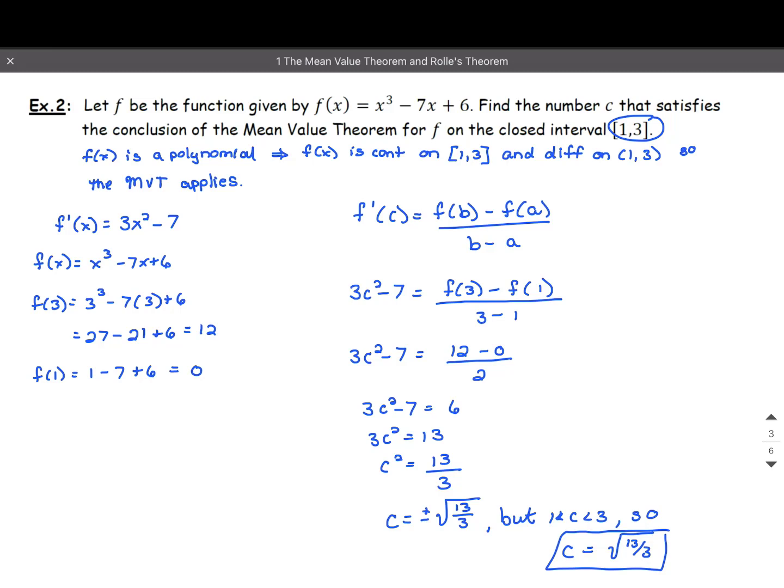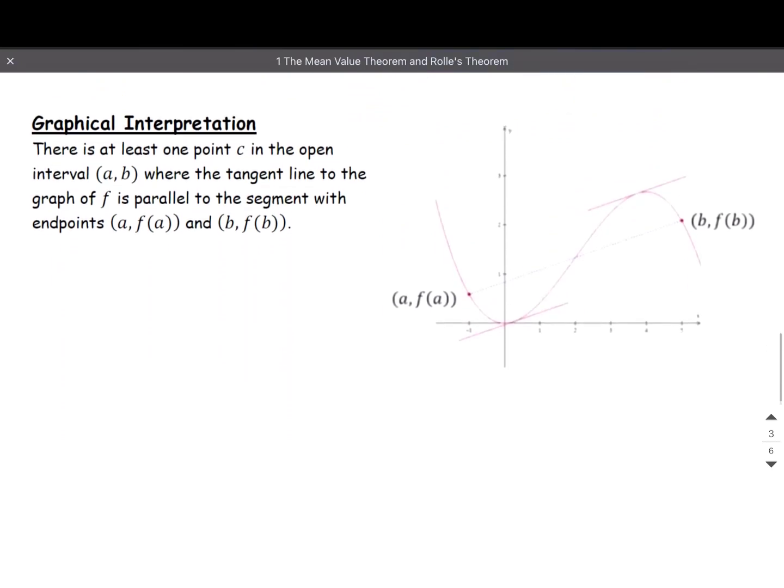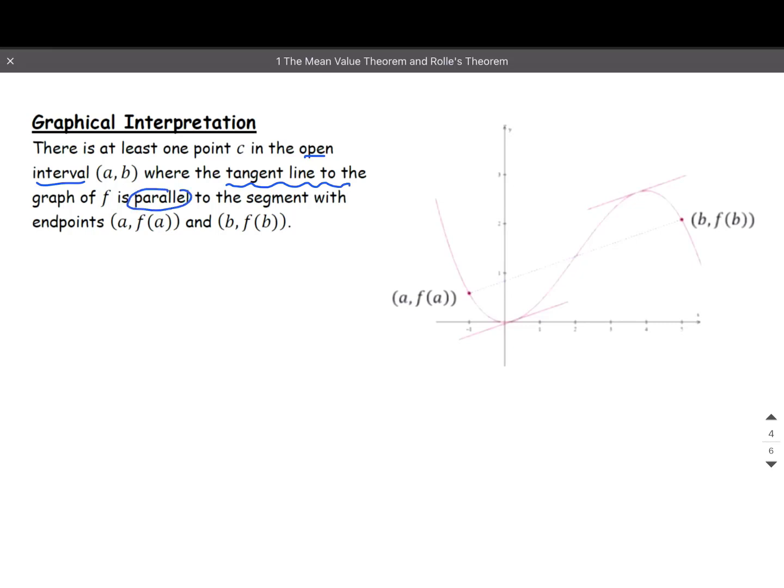There you go. So again, just to remind you about the graphical interpretation, the mean value theorem says there's at least one point c in the open interval from A to B where the tangent line to the graph of f is parallel, remember, parallel means same slope, to the segment with endpoints here, and that's the secant line.